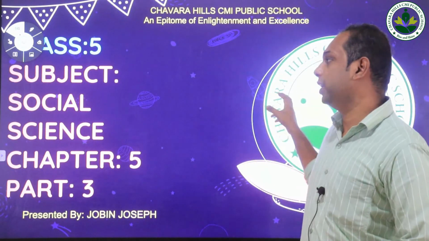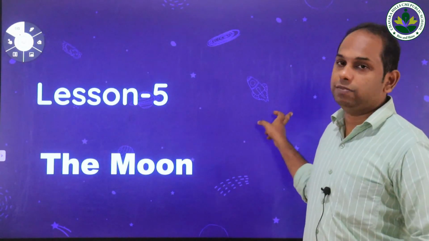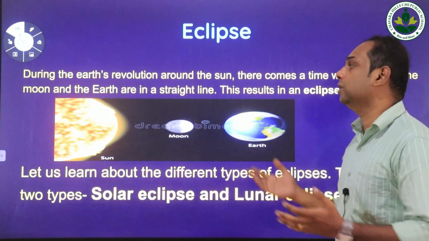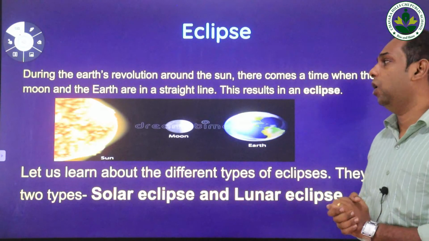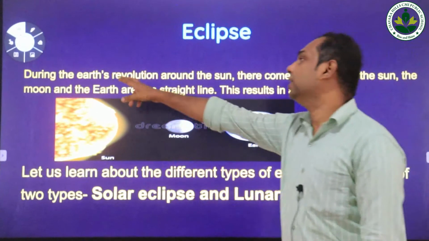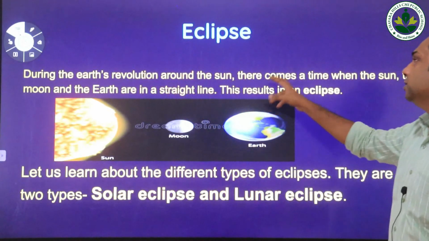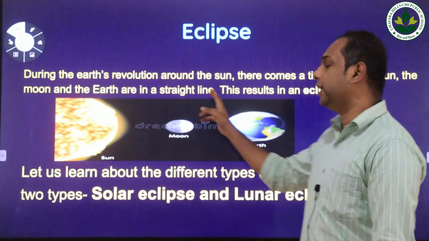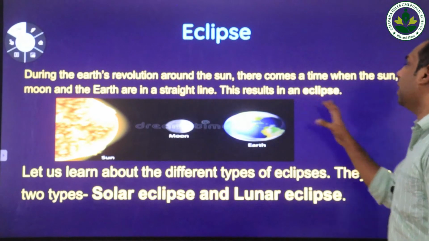First, we are going to study what an eclipse is. Eclipses are natural phenomena that occur in our solar system. During the earth's revolution around the sun, there comes a time when the sun, moon and the earth are in a straight line. This results in an eclipse.